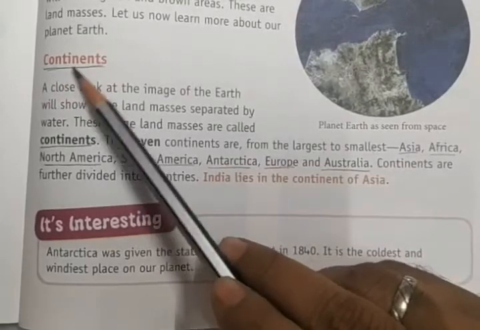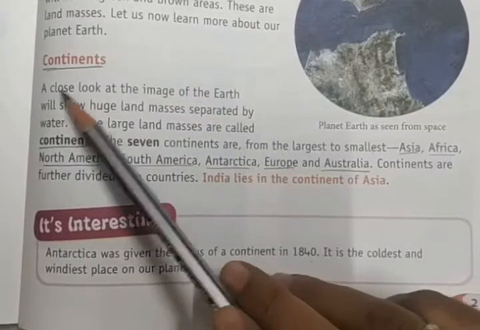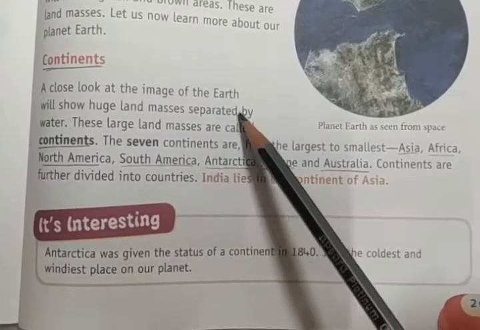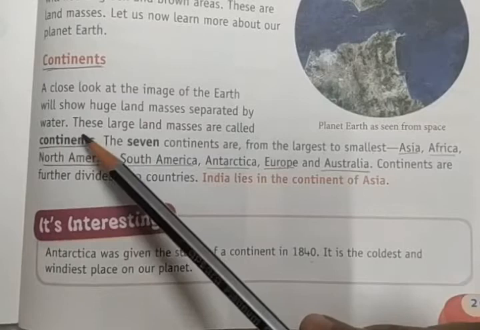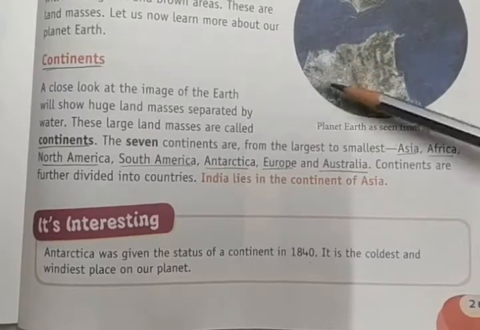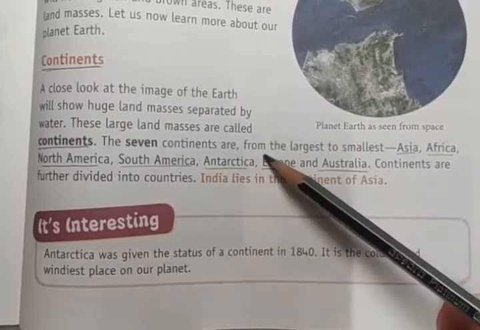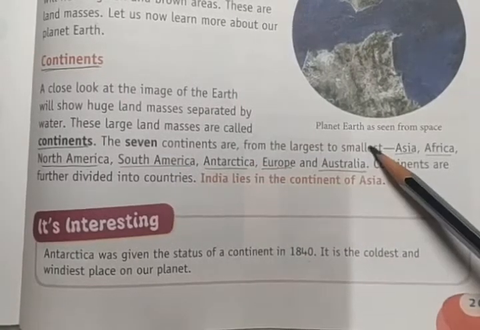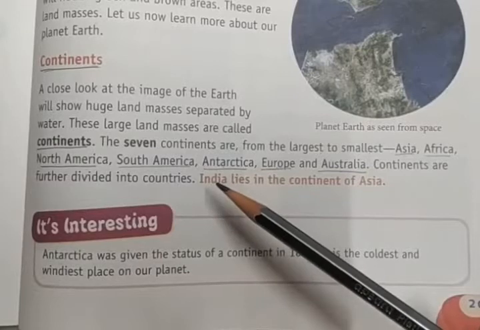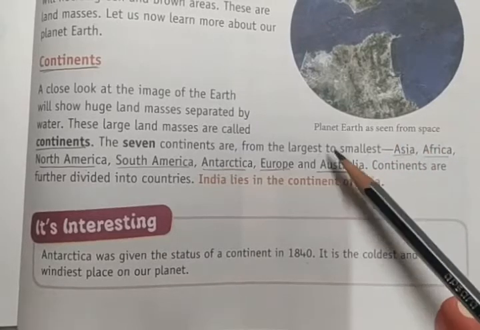Continents. A close look at the image of the earth will show huge land masses separated by water. These large masses are called continents. The 7 continents are listed here from the largest to the smallest.